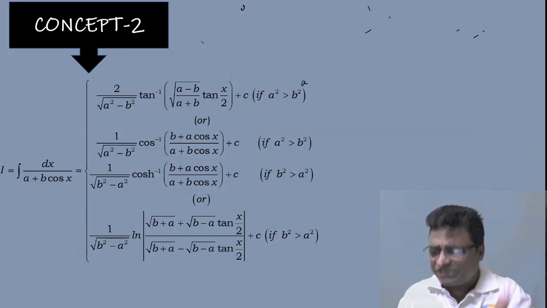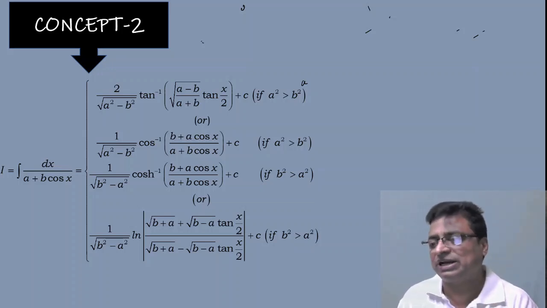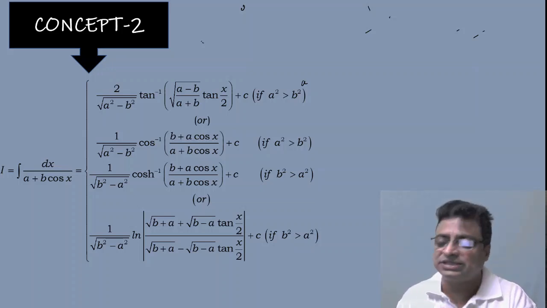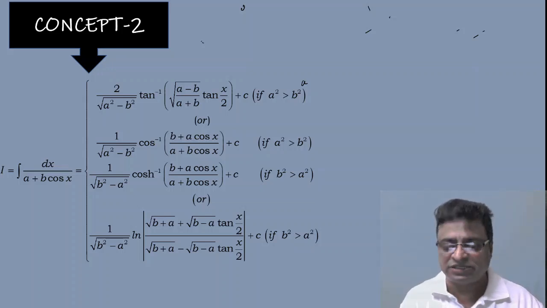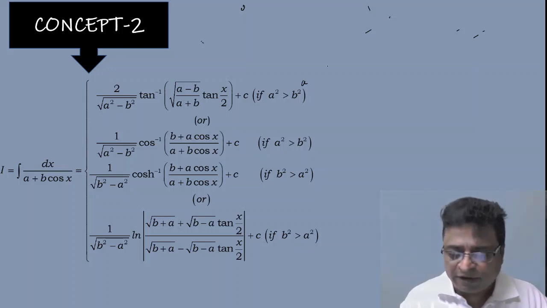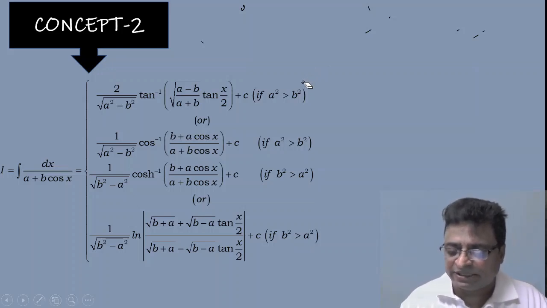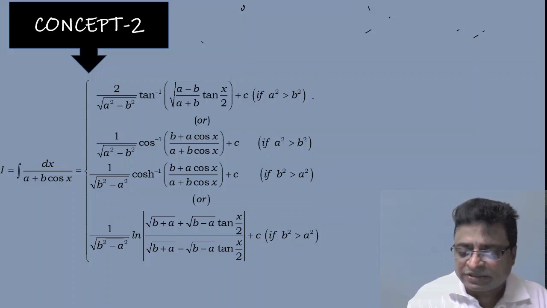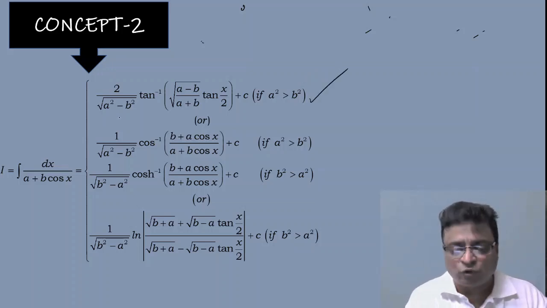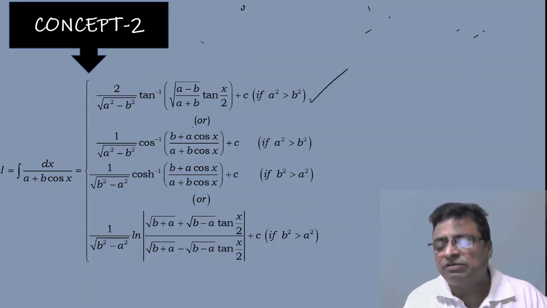So this is the procedure. This is the regular procedure one can solve, but it is not necessary now. You just apply this formula. This formula is under two stages. Stage number 1, if a square greater than b square, you can write the answer as 2 by root of a square minus b square tan inverse of root a minus b by a plus b tan x by 2 plus c, where a square greater than b square.